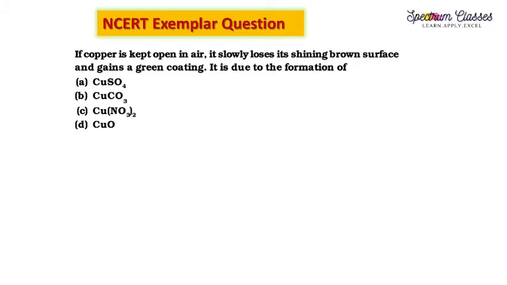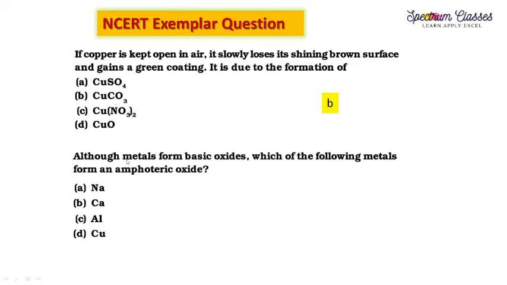Now the NCERT exemplar question. If copper is kept open in air, it slowly loses its shining brown surface and gains a green coating. It is due to the formation of copper carbonate, right? So the answer is B. The next question is: although metals form basic oxides, which of the following metals forms an amphoteric oxide? So this is an exception, so it is important.